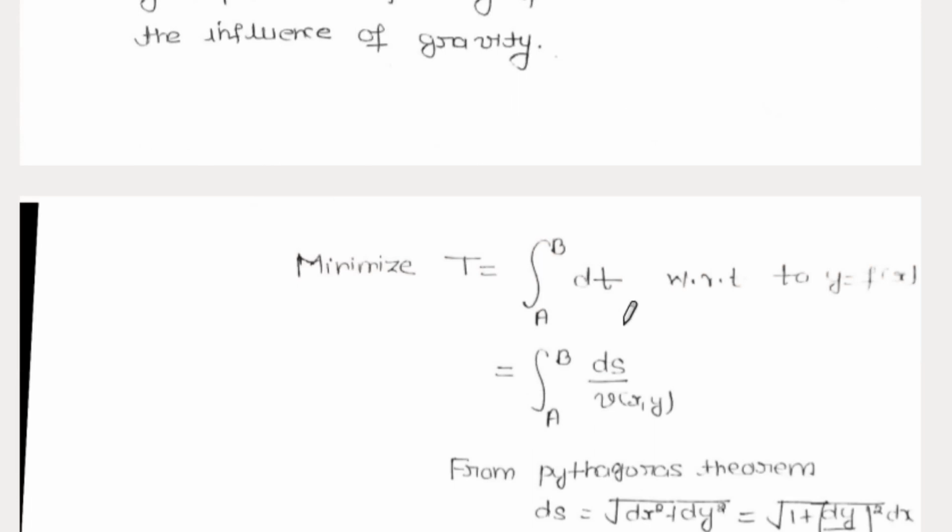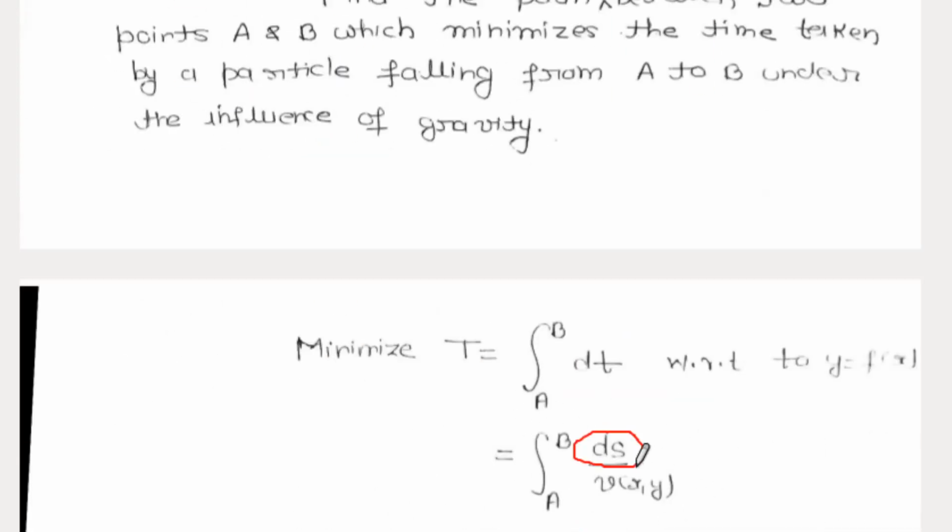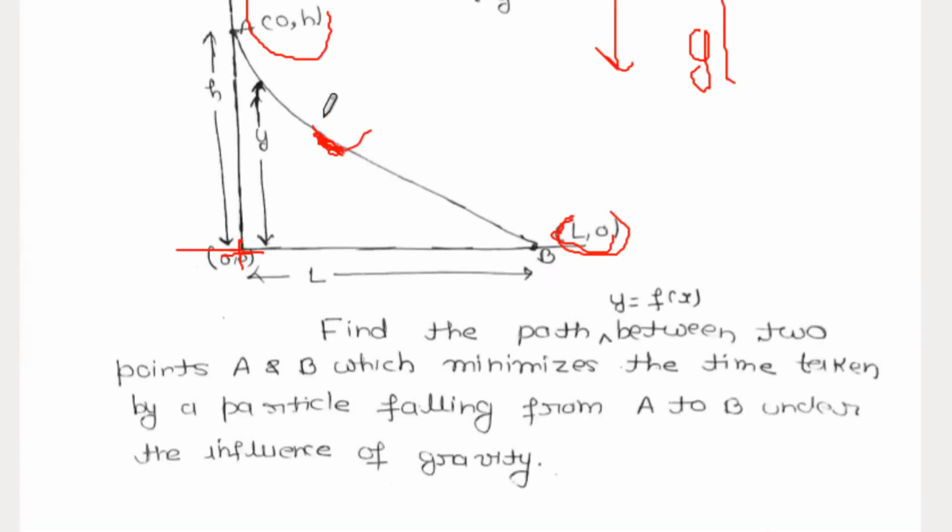So we can write dt is equal to the elementary distance ds upon velocity. We can take this elementary length, which is ds, and the velocity at this point, right? We can consider this a general point (x, y), this elementary point, and this length is ds, right?